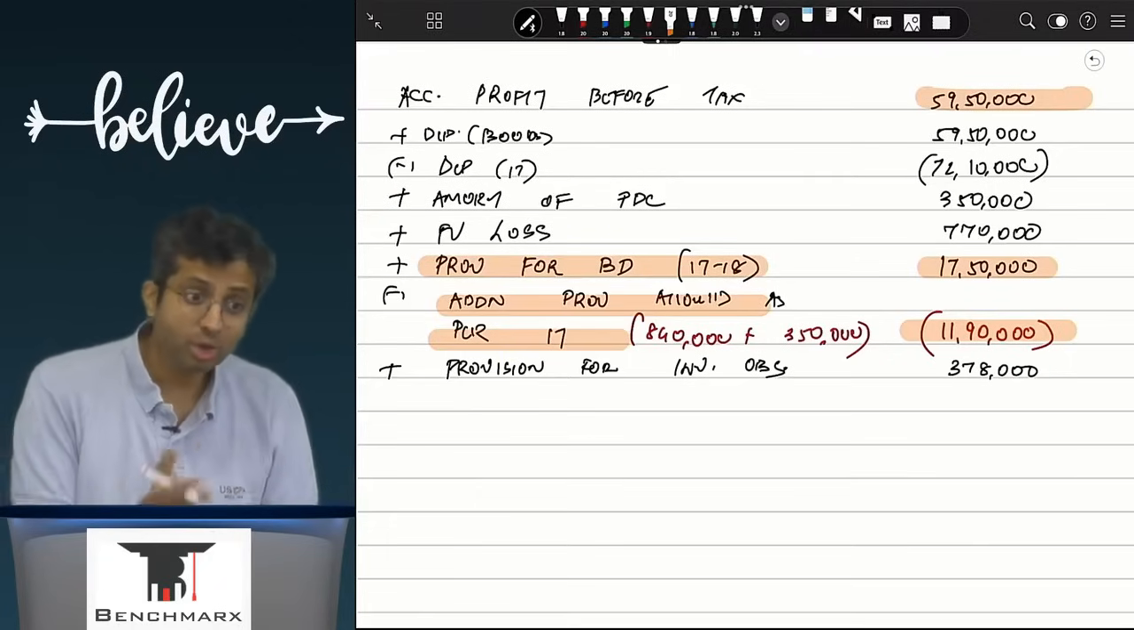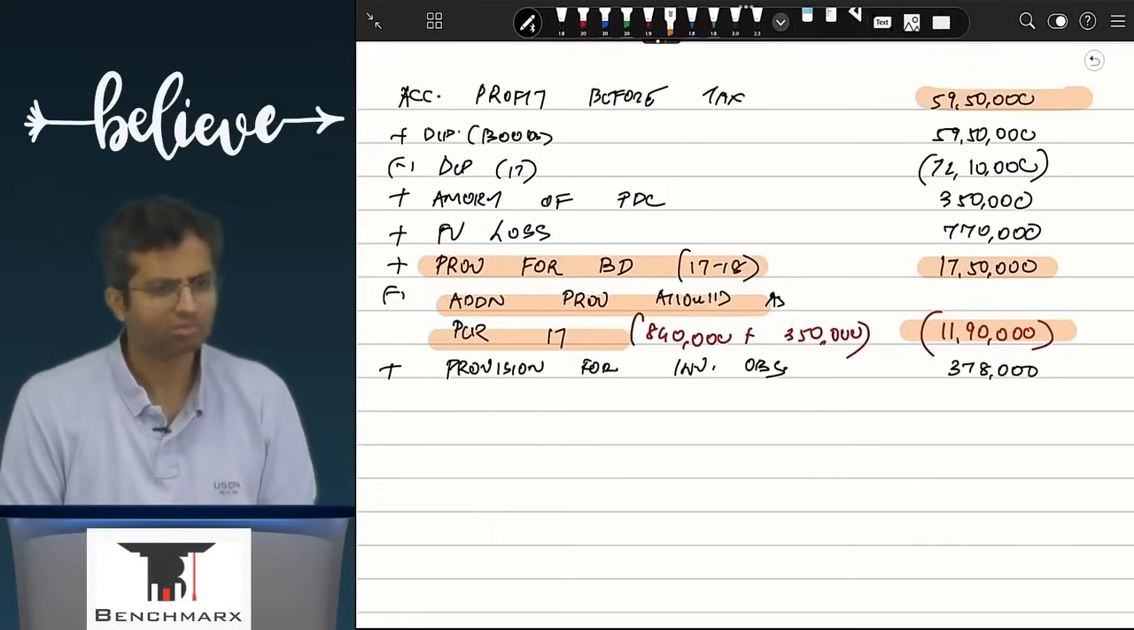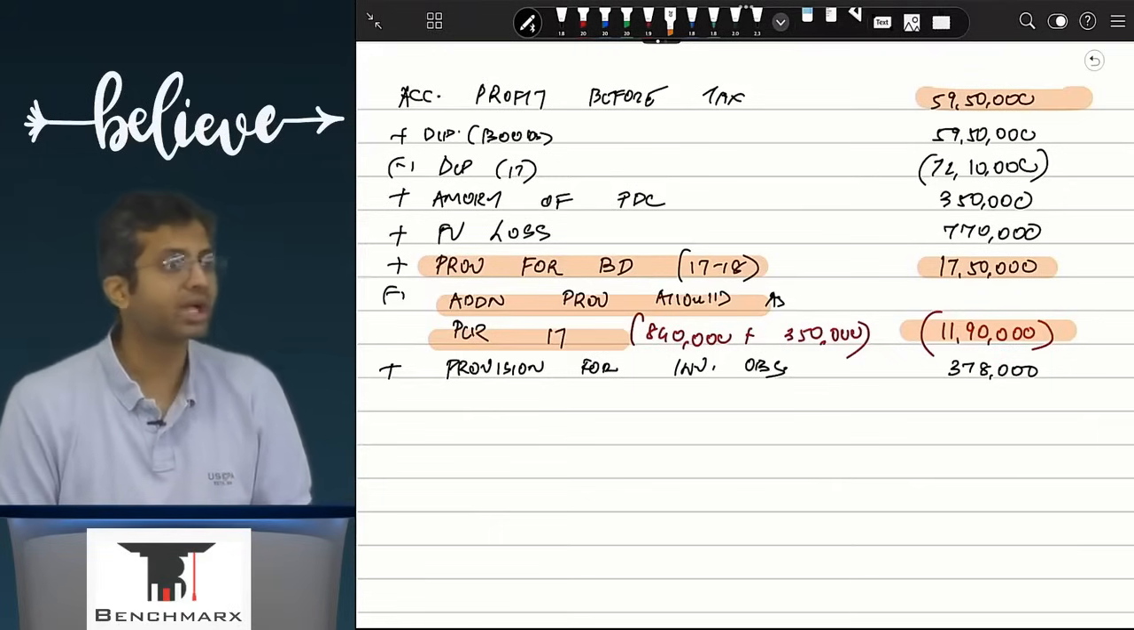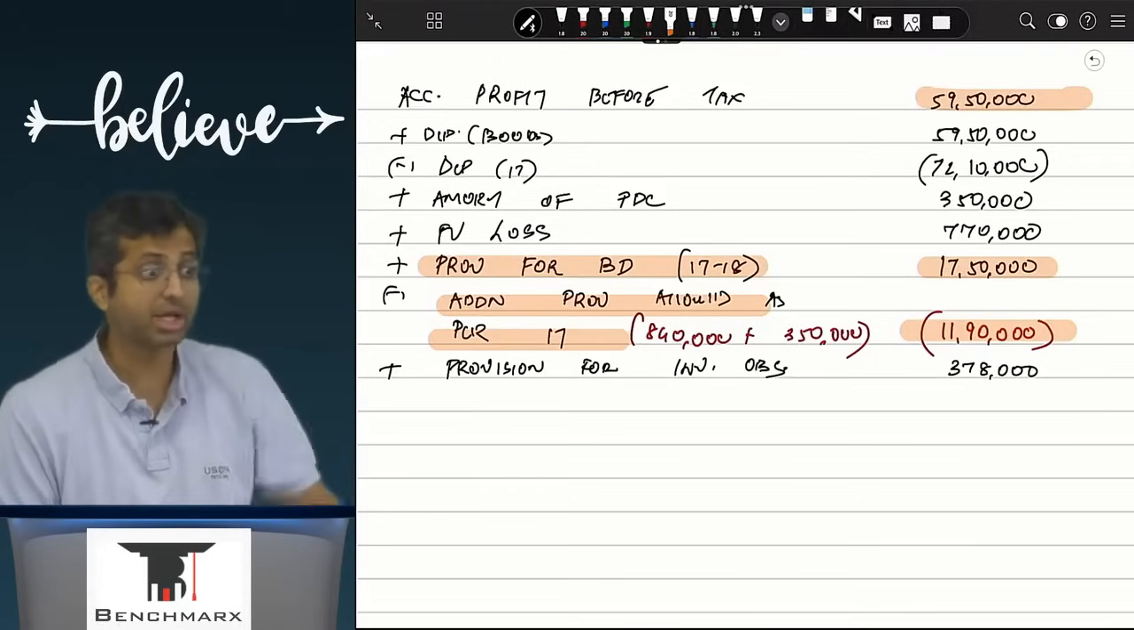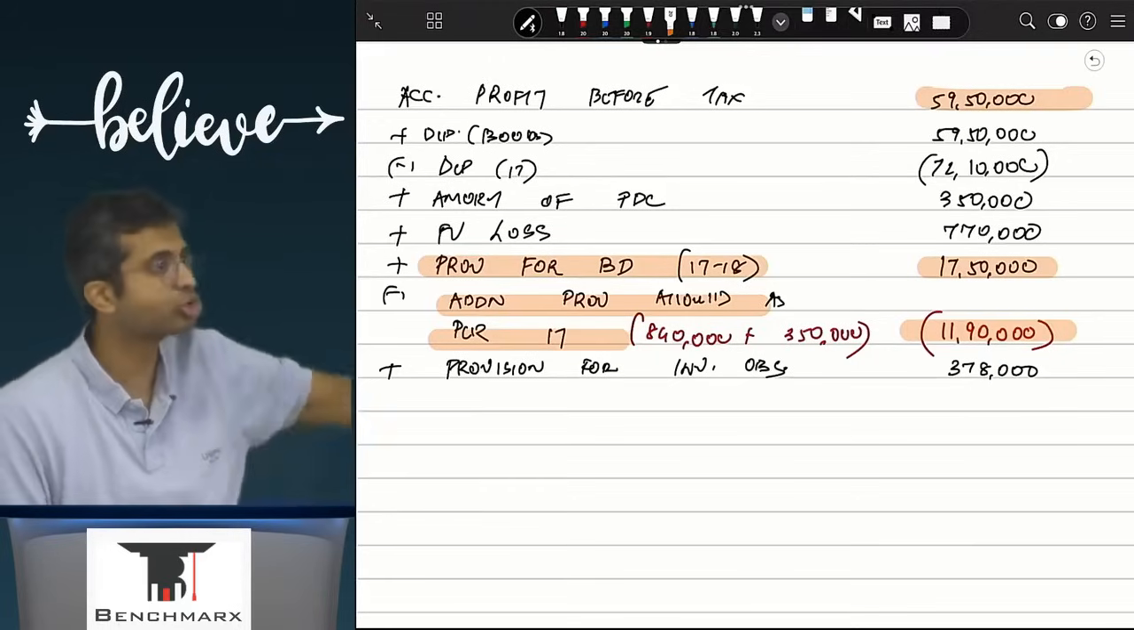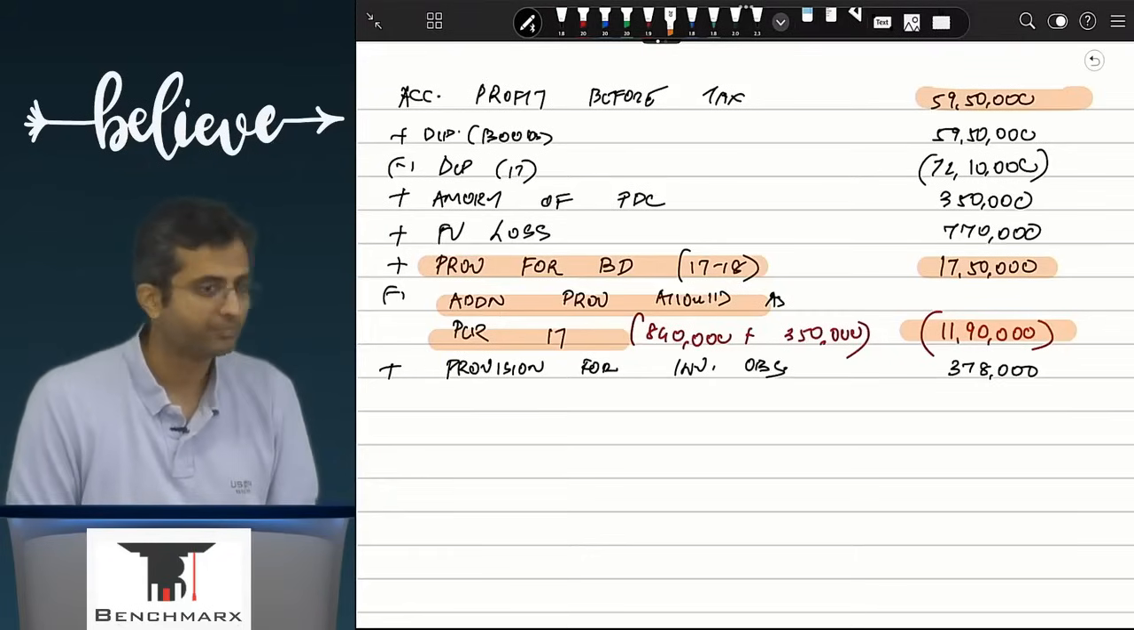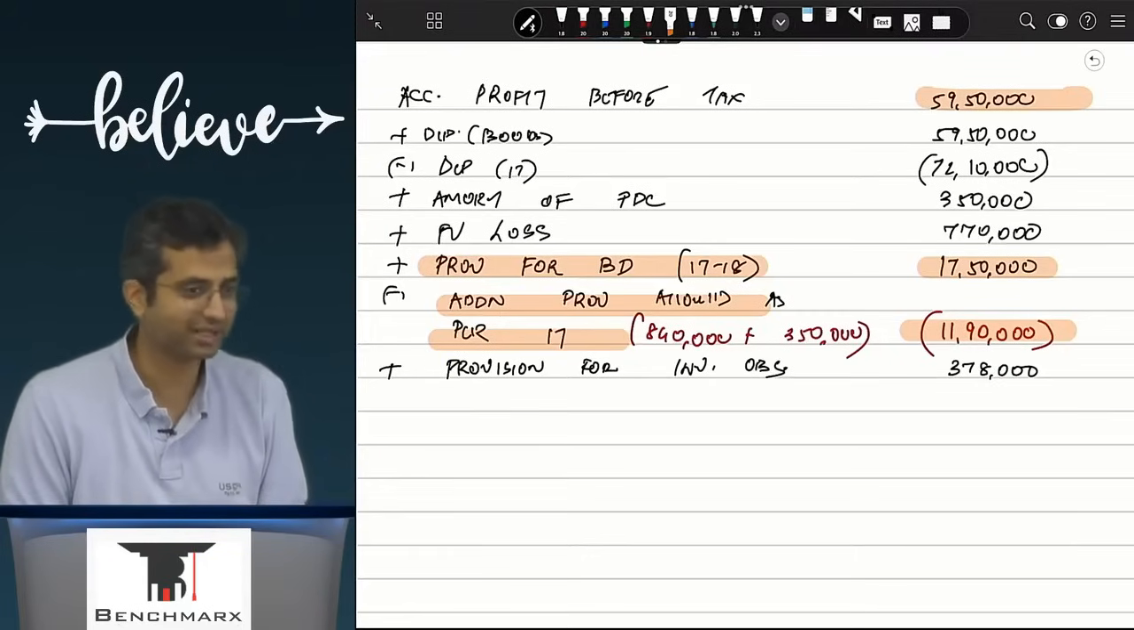अच्छा, should it go for income tax calculation? Why should it not go? Non-taxable, and hence वो income tax calculation में भी नहीं जाएगा. So tell me, in this working, should you make any adjustment? You will not make any adjustment.